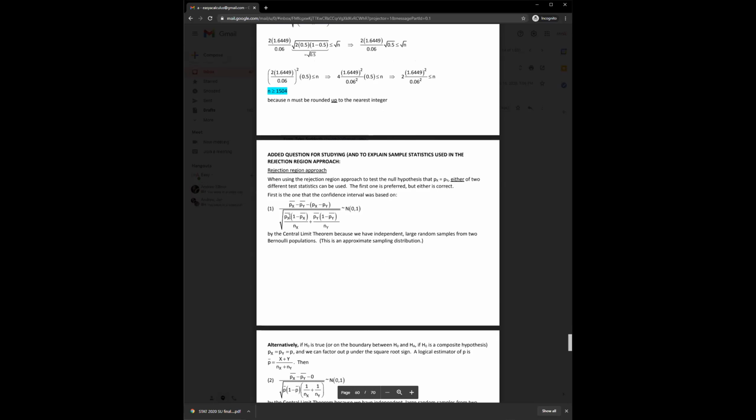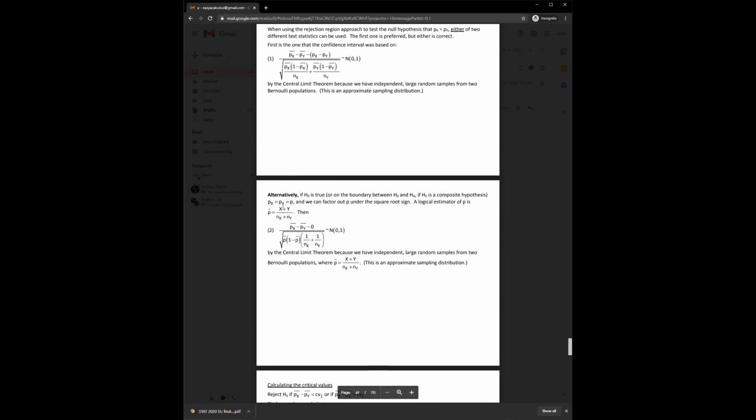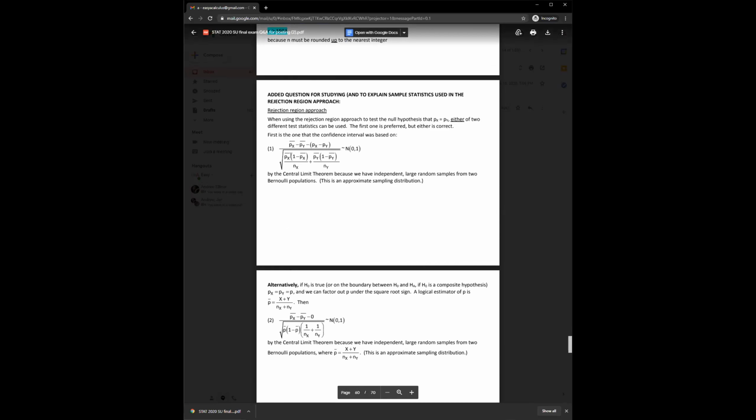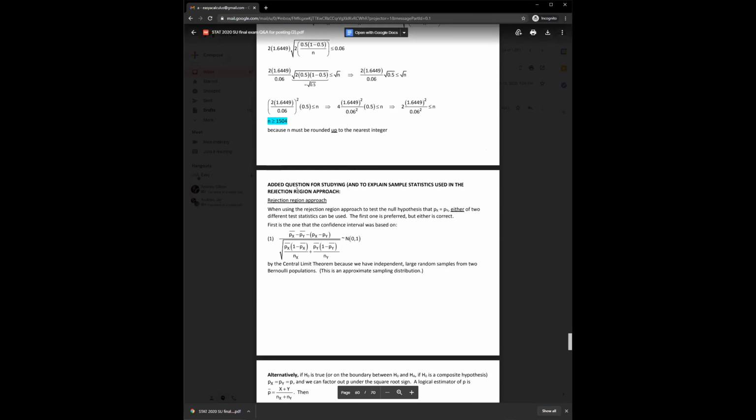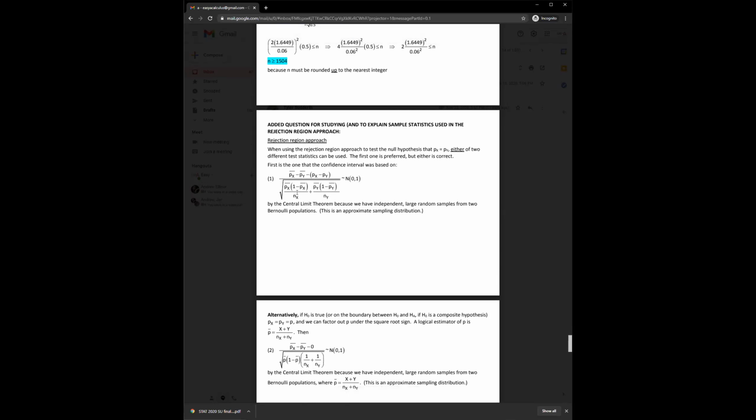Let me see. Yeah. Wow, this doesn't look right. So her explanation is at the bottom under the added question. It says the first one we can use by the CLT because we have independent large samples from 2 Bernoulli. Yeah, but hold on 1 second. It's just a matter of whether I use p hat or p bar or not. Oh, you know what? I am confusing this. Okay. Here's what I wanted to say. Yeah, I've got it now. Okay. You can use either of these for rejection region, but you can't use this one for confidence interval. Yeah, that's the deal.